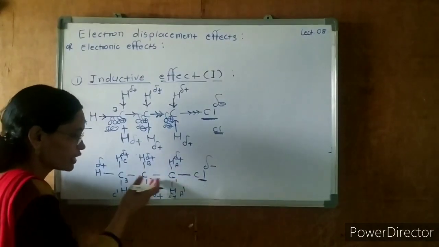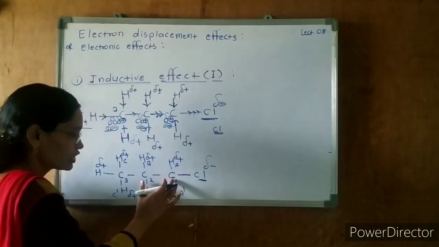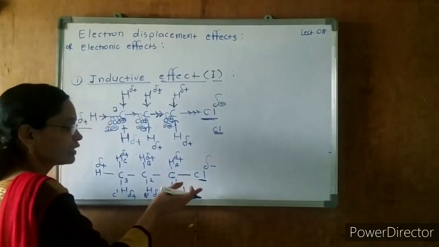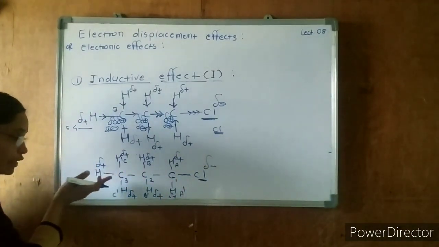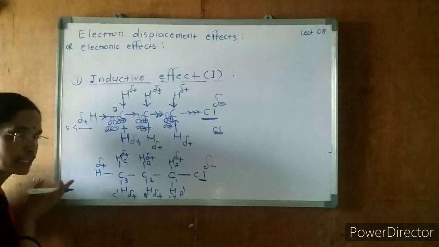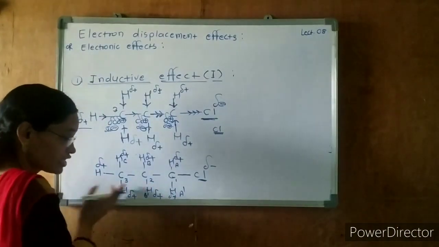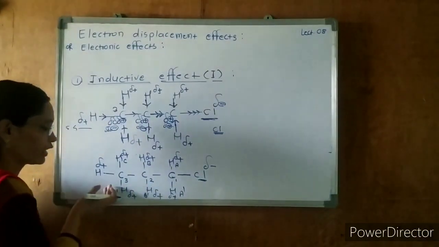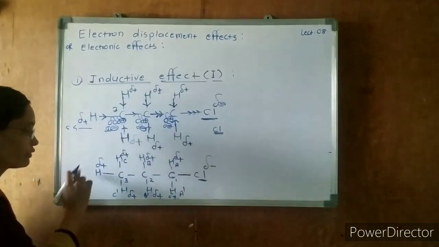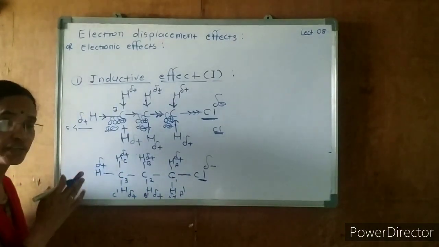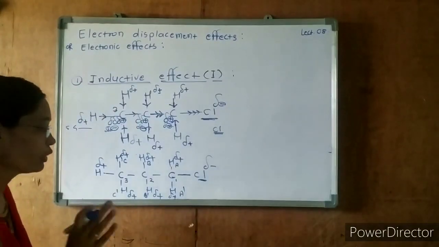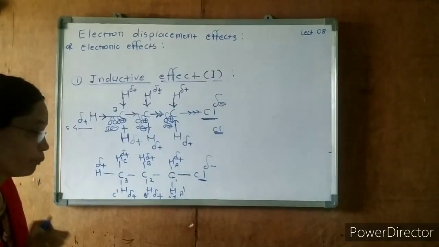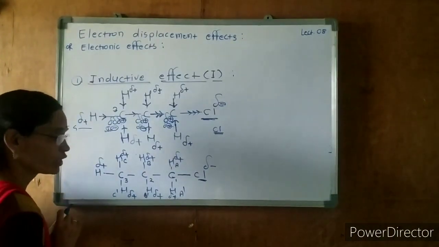As the distance of the carbon chain from the electronegative atom increases, the effect of that electronegative atom decreases. It will be effective up to carbon number 3, and for carbon number 4, 5, etc. it will be negligible. This effect will operate only up to carbon number 3.